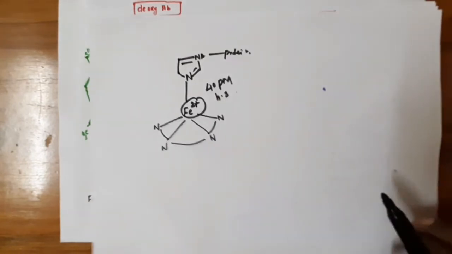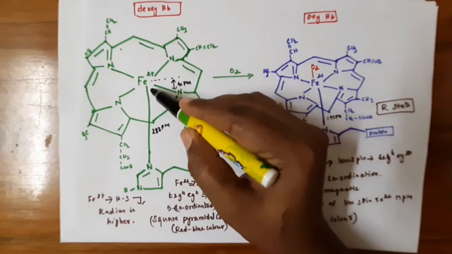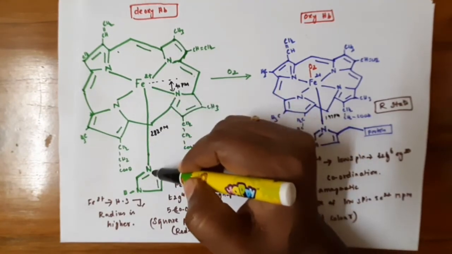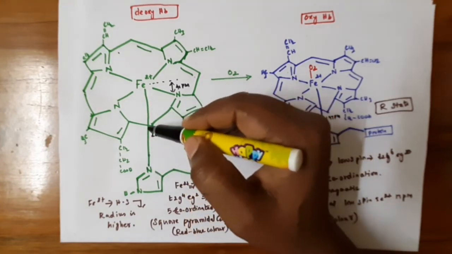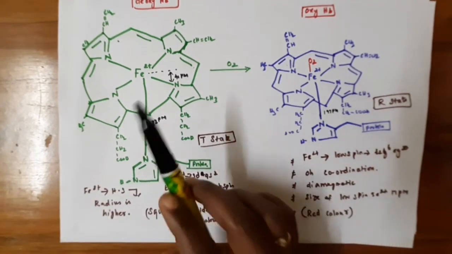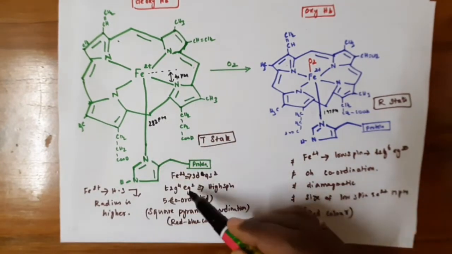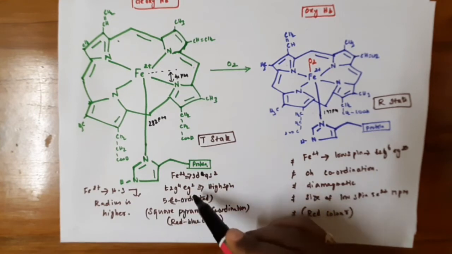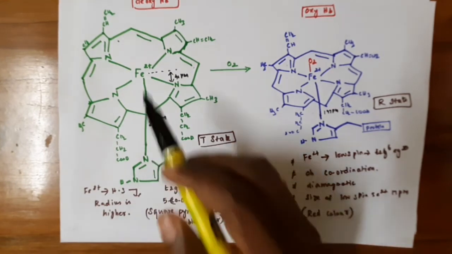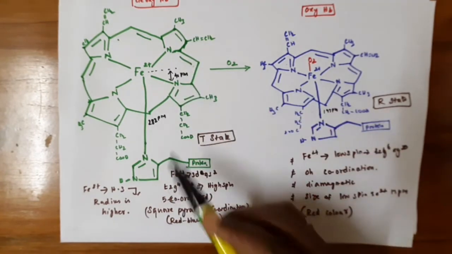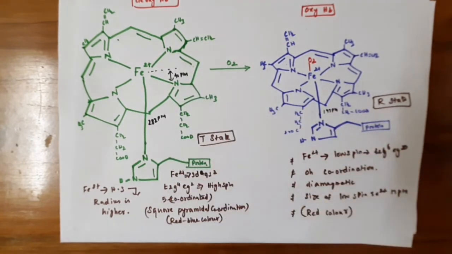And due to the larger size of this Fe2+, the Fe connected to the nitrogen of the imidazole ring is also far away from it. So this Fe2+ was in the high-spin state, with electrons in the t2g as well as eg orbitals, and the ion was in the square pyramidal geometry. This deoxy form is red-blue in color.